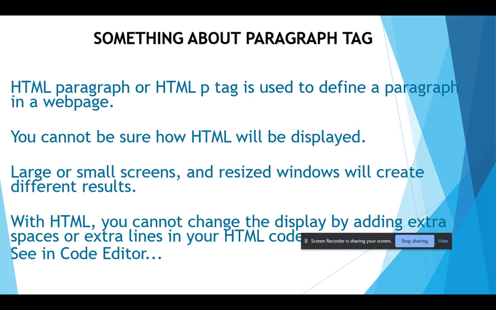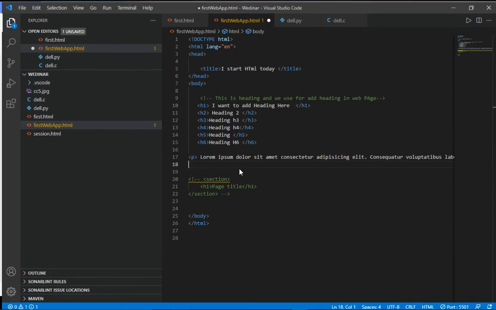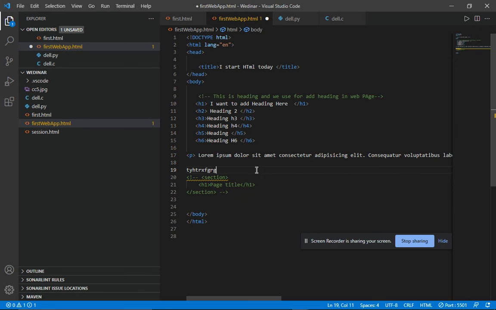So you cannot be sure how HTML will display, because when you write this, you don't know how it will show in your browser. Here I added just two tags, so this is a very small website, and you know this thing will be placed here. But whenever you build a very large website, or a website for an organization, you do not know where this thing will be placed in your browser.